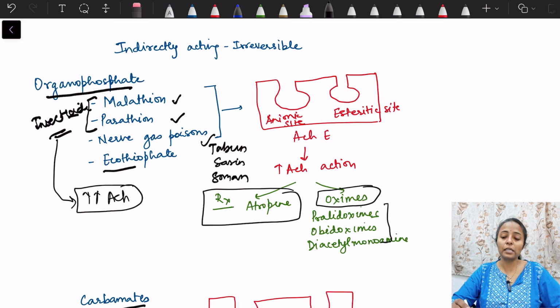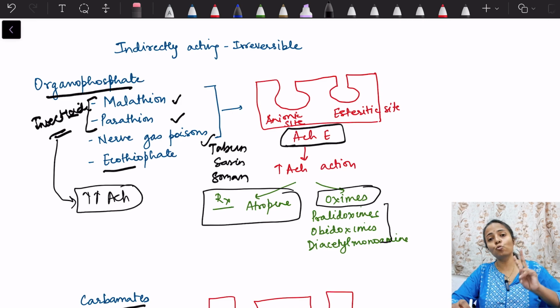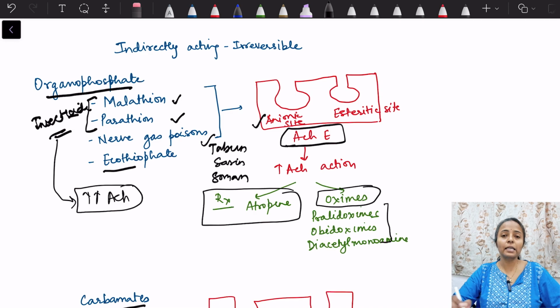So basically, if we see the acetylcholinesterase enzyme, it has 2 binding sites. One is the anionic site and the other is the esteric site. Now these organophosphates bind in the esteric site and block this acetylcholinesterase enzyme.